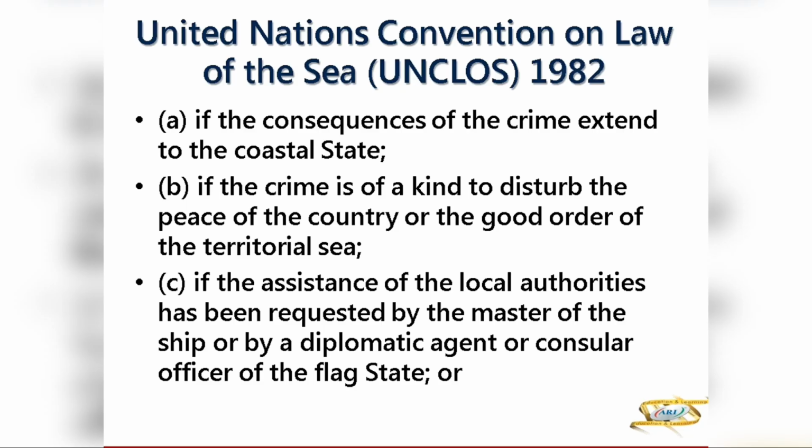Suppose a crime is, maybe, declaring propaganda that Hinduism is bad or whatever, against the peace of the country. That will not be allowed.